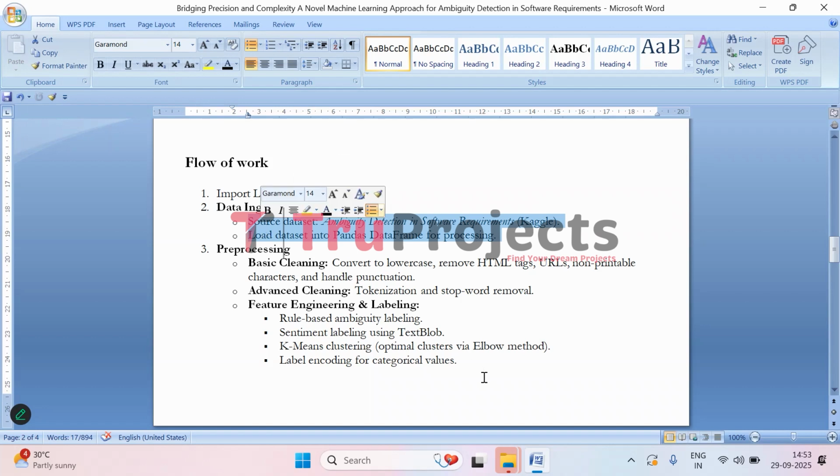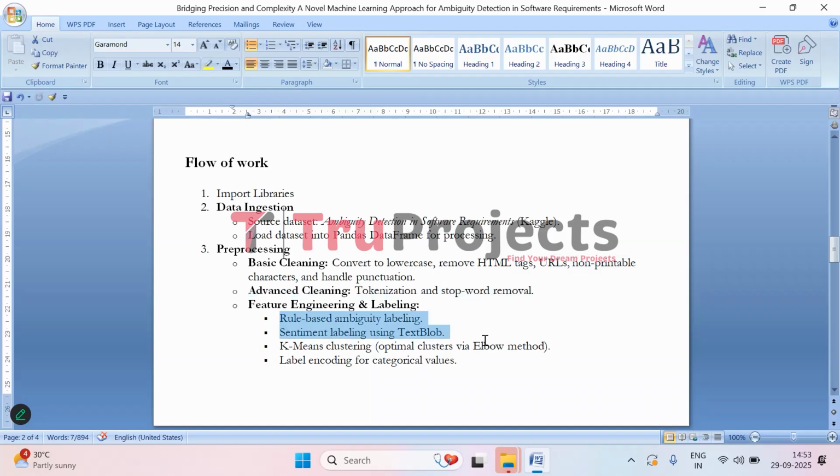Then comes pre-processing. So at this stage, first basic cleaning, that is, the text is normalized by converting to lowercase, removing HTML tags, URLs and non-printable characters, and handling punctuation. Then comes advanced cleaning, where text is tokenized, that is, split into words, and stop words, that are common words that add little meaning, are removed.